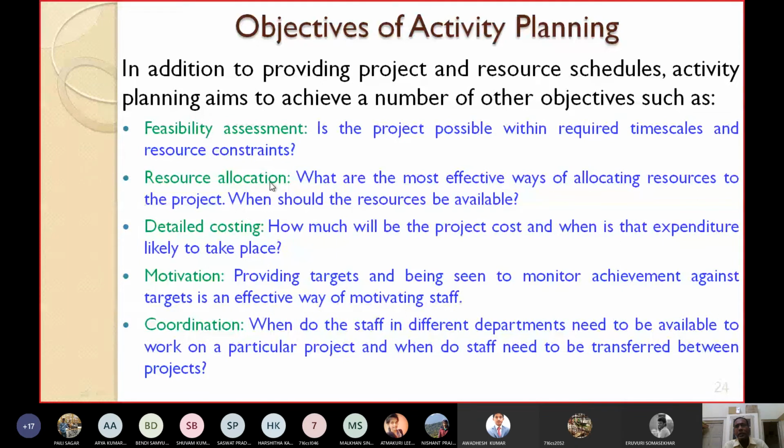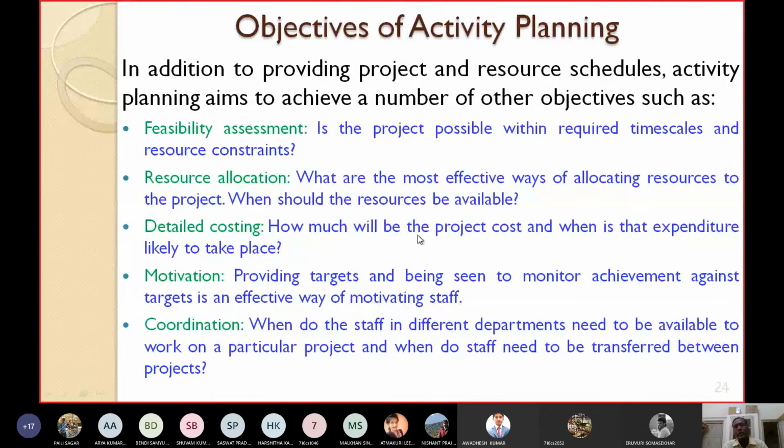Similarly, another objective is resource allocation. What are the most effective ways of allocating resources to the project? In which way can you allocate the resources to the project in the most efficient manner? When should the resources be available? If the resources are not available early, an activity will wait till a resource is available, which will delay the progress. But if you make the resources available early, you have to pay more. So you have to find the right time when the resources should be available. Detailed costing: how much will the project cost, and when is that expenditure likely to take place?